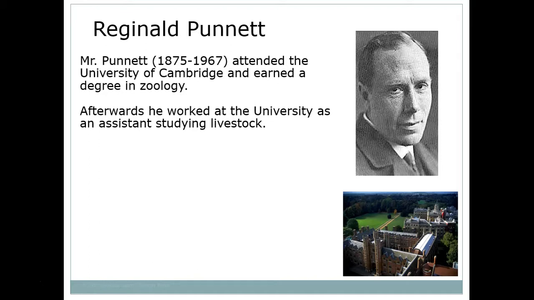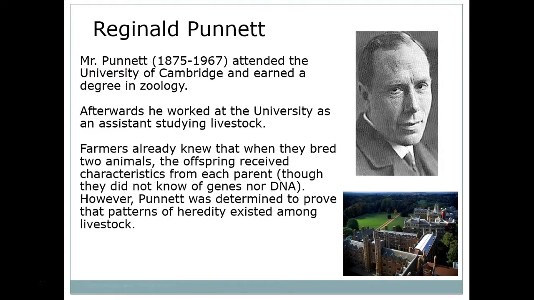One of the first people to really apply Mendel's experiments and his laws was a person by the name of Reginald Punnett. He is the maker of the infamous Punnett square, which we'll be using a lot coming up soon. Punnett worked on studying livestock, and he worked with a lot of farmers, right?